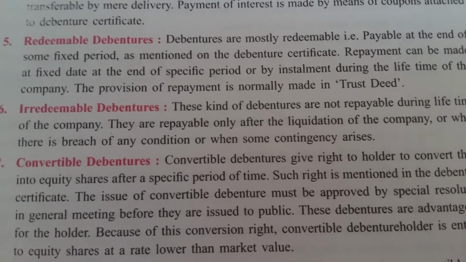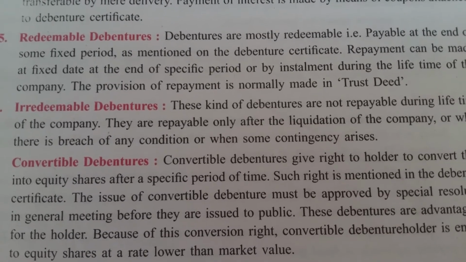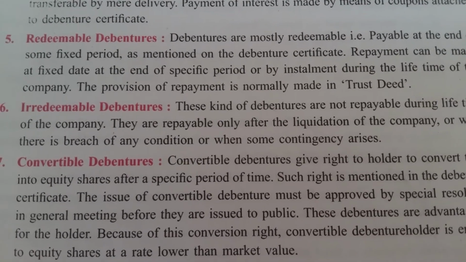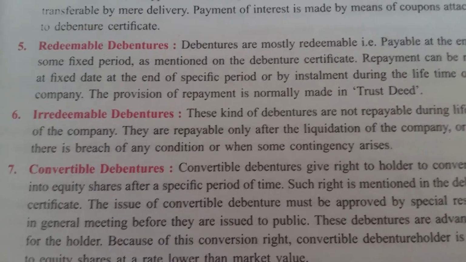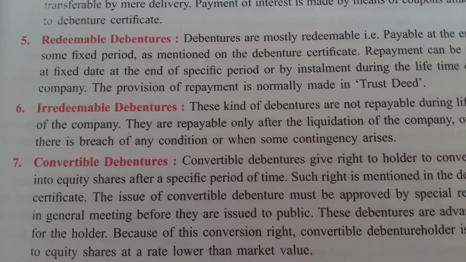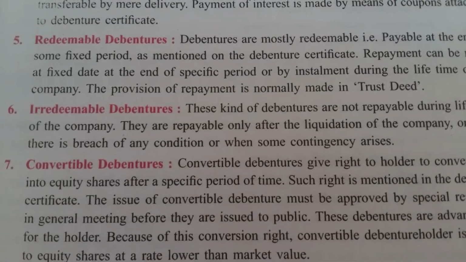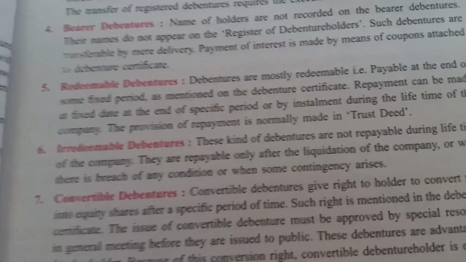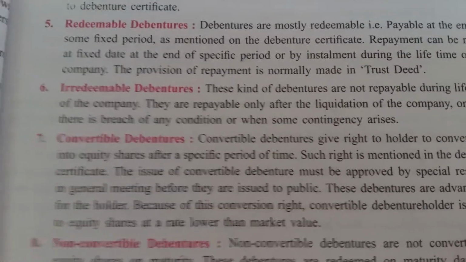It means if some condition is not followed or fulfilled by the company, at that time these debentures are redeemed. Or if any crisis or emergency arises, that time irredeemable debentures are repayable. This is known as what? Irredeemable debentures. Next one is convertible debentures.